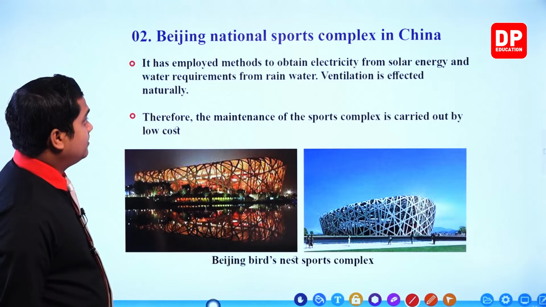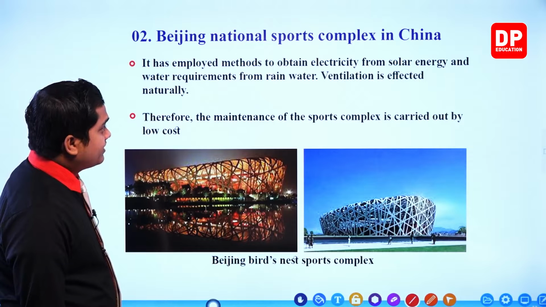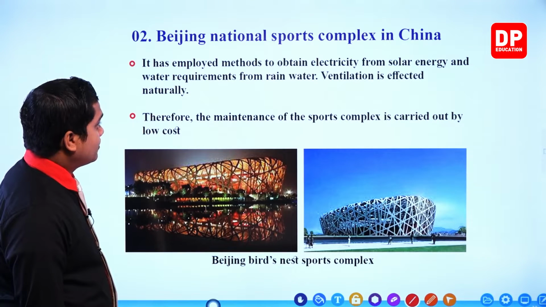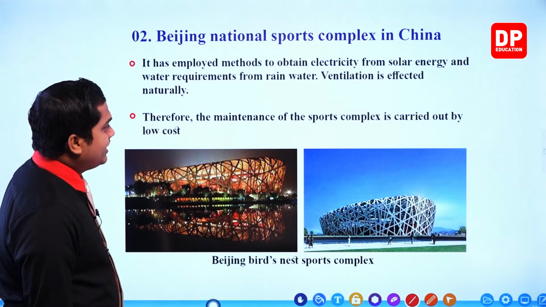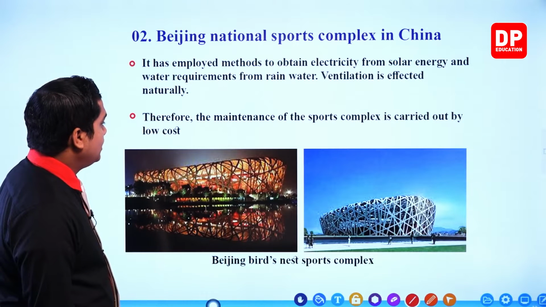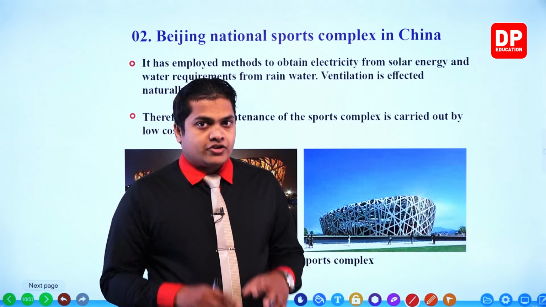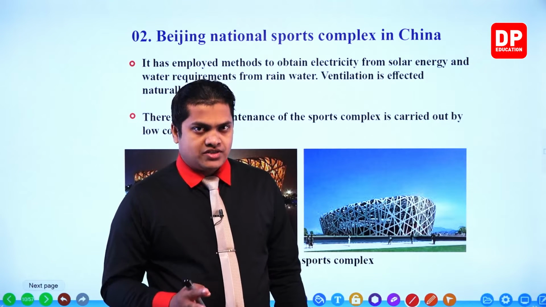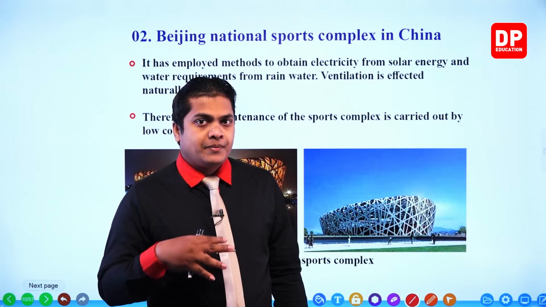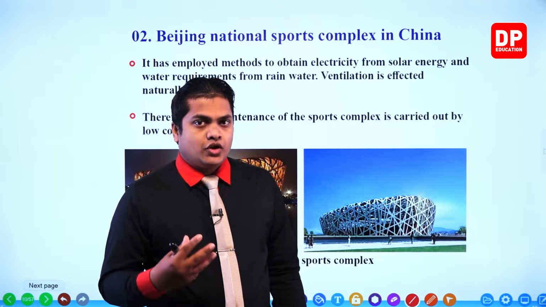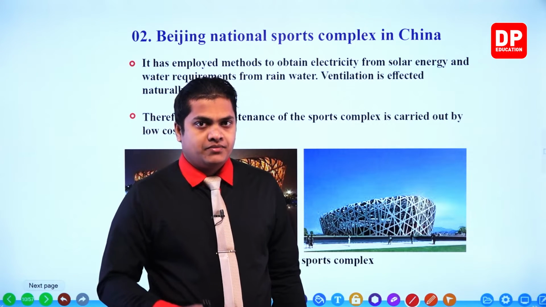Right then, so let's see what are the special methods that are followed here. It has employed methods to obtain electricity from solar energy and water requirements from rainwater. Ventilation is effected naturally. Therefore, maintenance of a sports complex is carried out at low cost. Now the next one is the cost reduction, when you can reduce the cost of maintaining such premises. That means, my dear children, low cost means you are also going to reduce the resources which we are going to use for that premises.